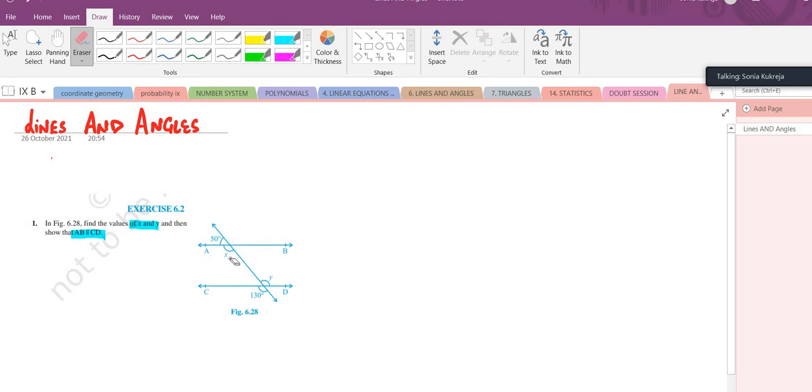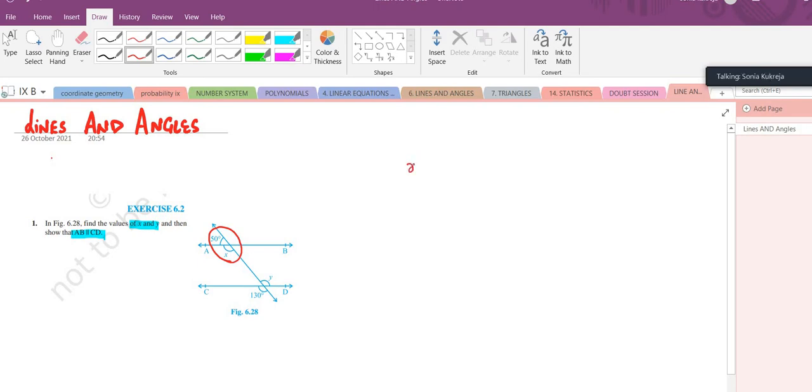Can somebody tell me what is the relation between x and 50 degrees? Ma'am, it's a linear pair. Yes, x and 50 are a linear pair. If they are a linear pair, their sum will be 180 degrees.